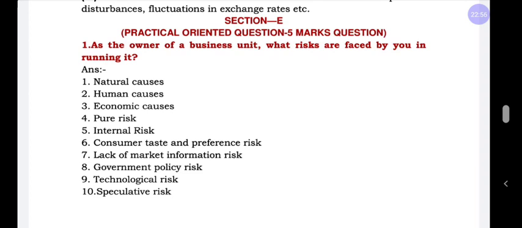Speculative risk. For this practical oriented question in the examination, you can write any 5 points, which leads to 5 marks. That means each point is 1 mark in the examination. With this, the first chapter has been completed. Now it is time to tell the motivational story.